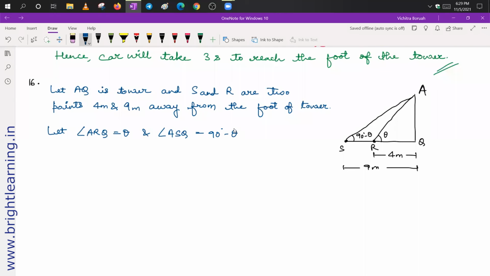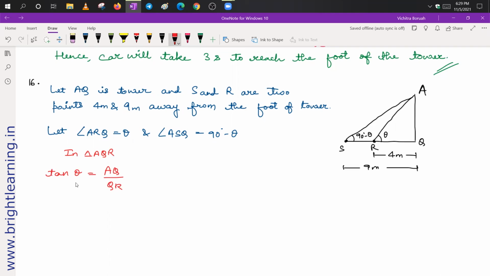So now first let us consider triangle AQR, that is this triangle. So now in triangle AQR, here we will take the trigonometric ratio tan theta. So tan theta, it is equal to AQ upon QR.